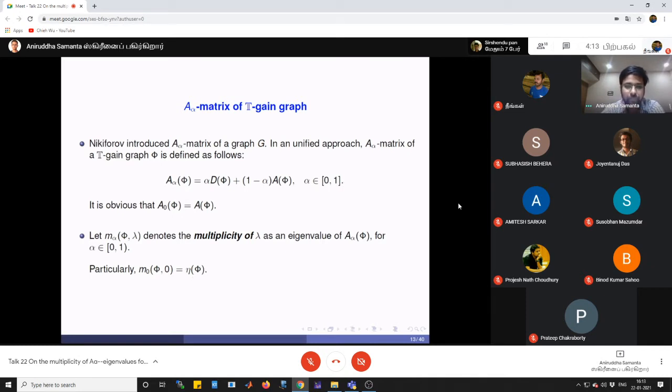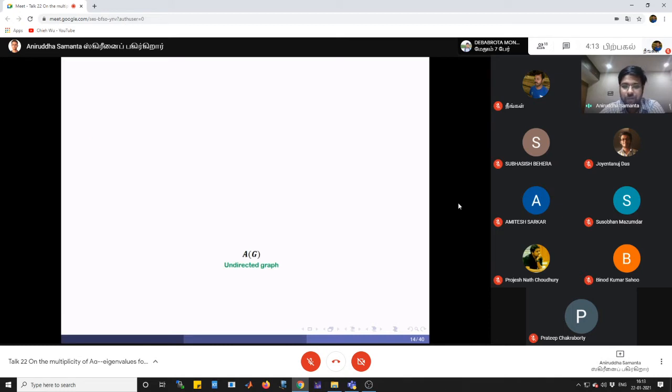So let us recall again. Here we are only considering four different types of matrices. One is undirected: for an undirected graph G, we consider the adjacency matrix of G. Nikiforov introduced another generalization of A of G. This is the A alpha matrix of G.